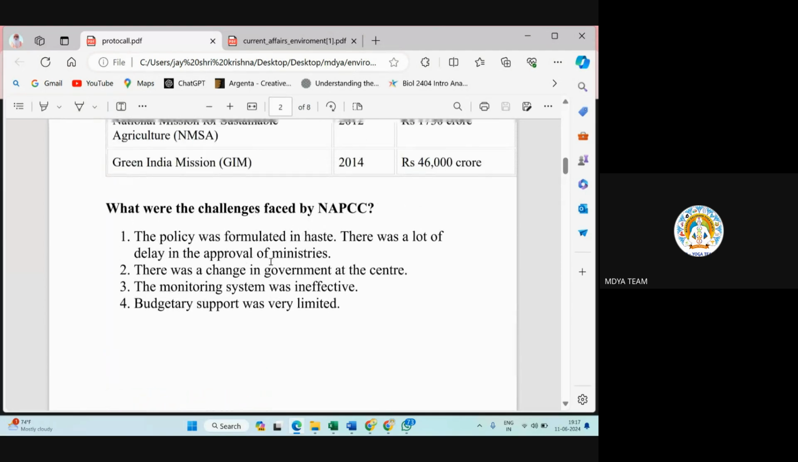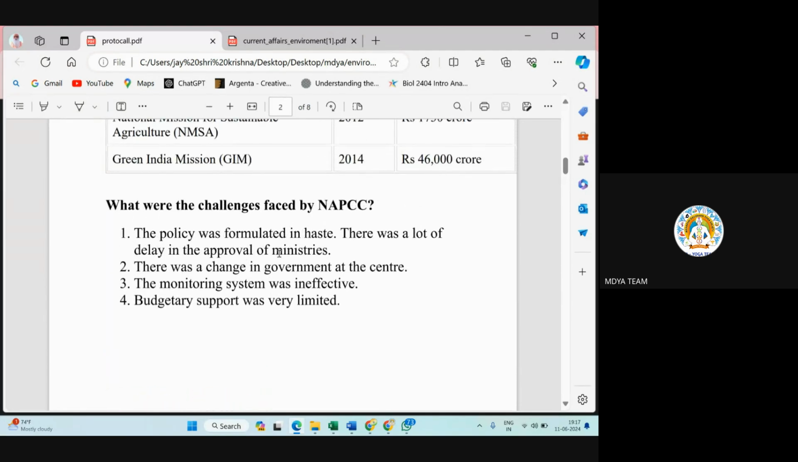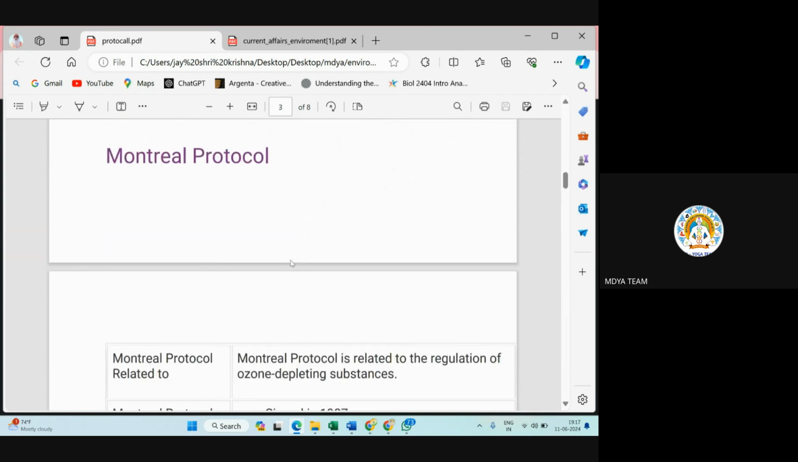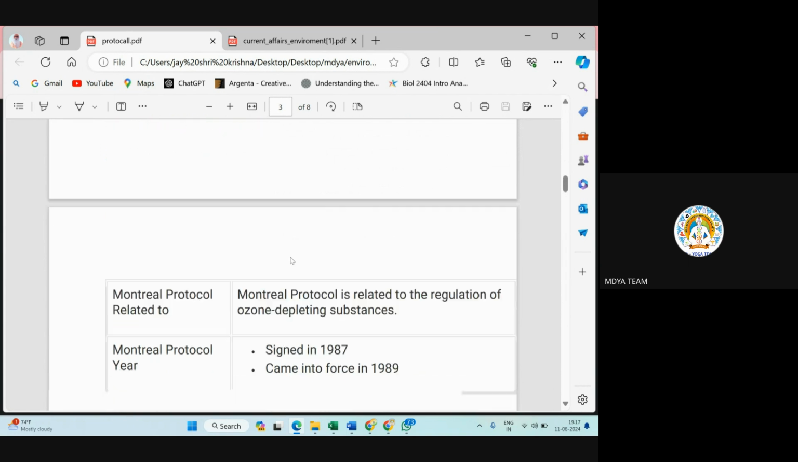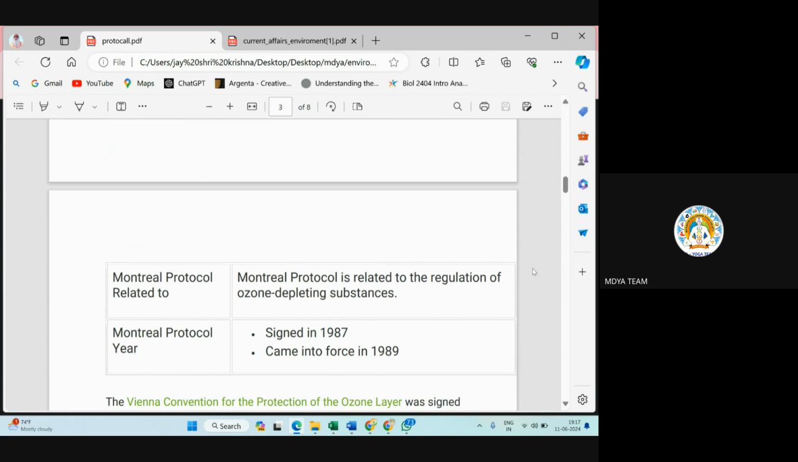Okay, no need to remember these challenges faced by NAPCC. Next one is Montreal Protocol. This is also very much important. Montreal Protocol is related to regulation of ozone depleting substances. What substances are most ozone depleting substances?